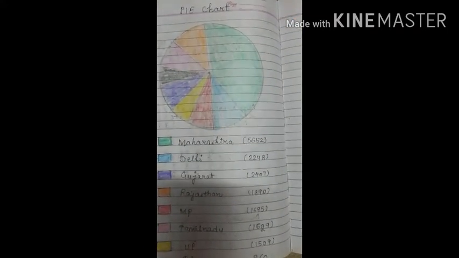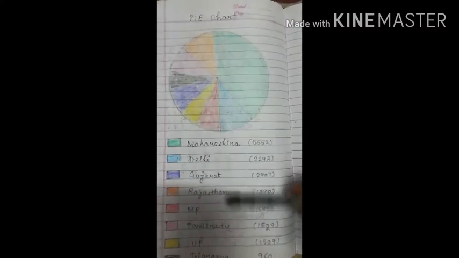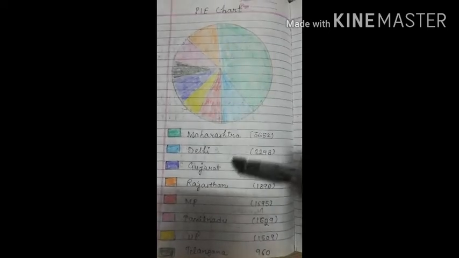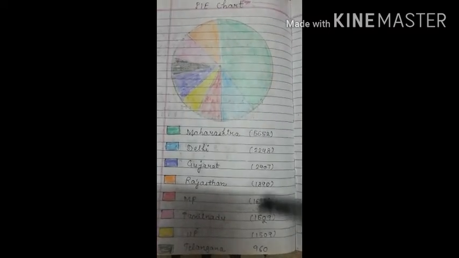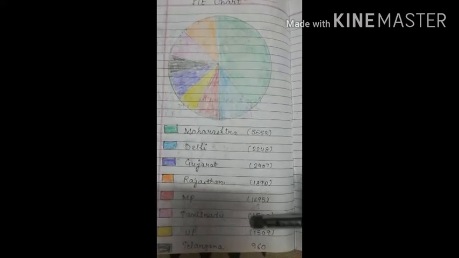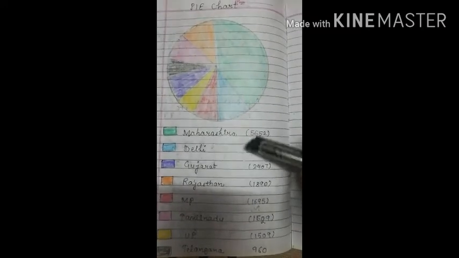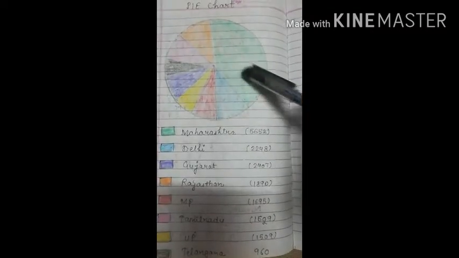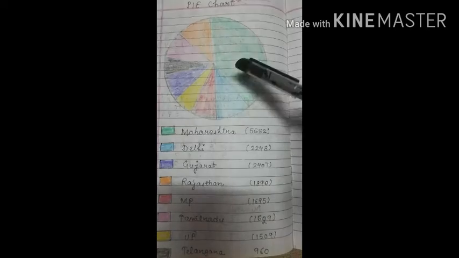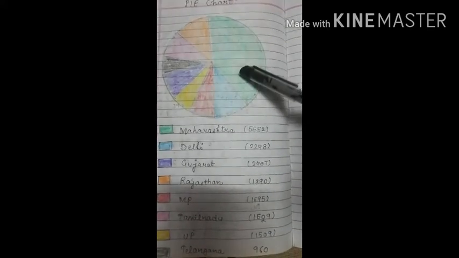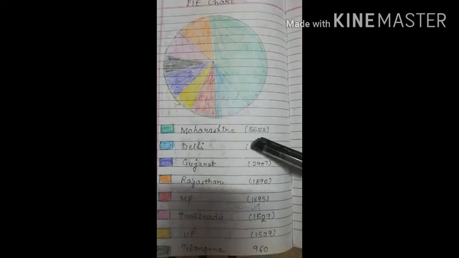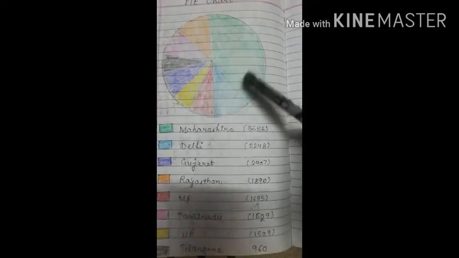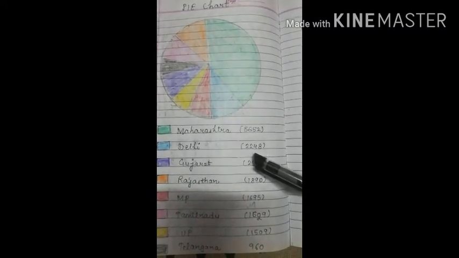Because I'm talking about COVID-19, here you can see that I have a pie chart where I have written all the states, arranged in descending order according to the number of cases in our country. Maharashtra has the biggest portion here because it is the most affected state in our country, having 5652 cases. Then we have Delhi, because this portion is smaller than this, and it is 2248.